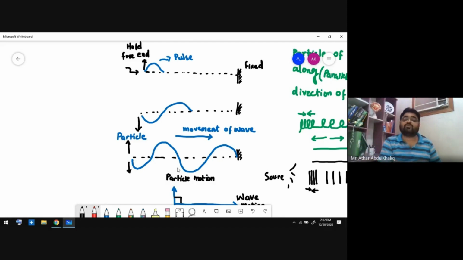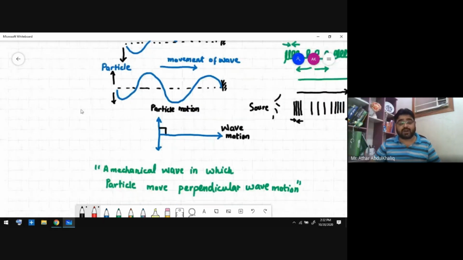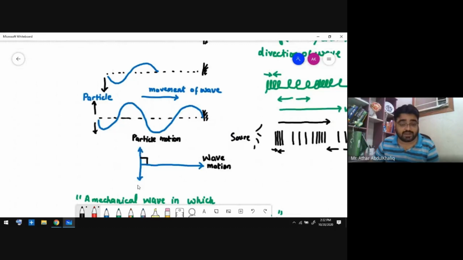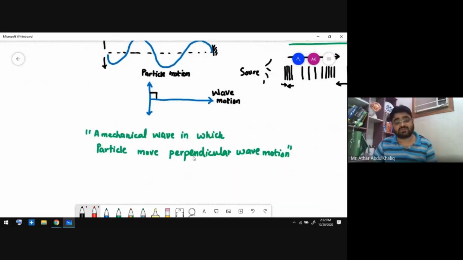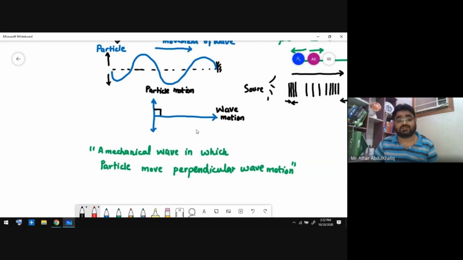It means that the paper movement is showing the movement of the water molecules, only up and down, while the energy and the wave are moving forward. So this kind of relation, where the particles are only moving up and down and the wave is moving forward, is called a transverse wave. Whenever we define the transverse wave, we will say it is a mechanical wave in which particles move perpendicular to the wave motion. The velocity of the wave is forward and the velocity of the particles is only up and down.